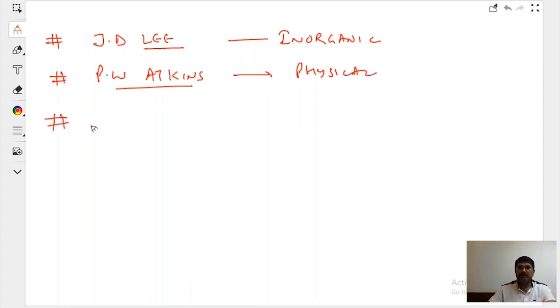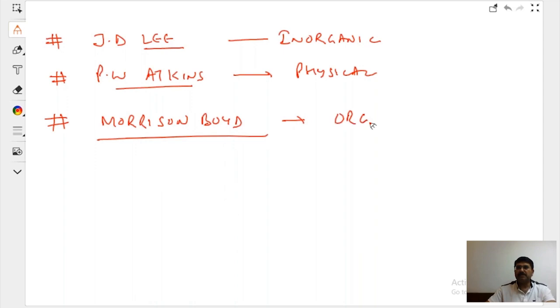And there is an excellent book known as Morrison Boyd. That is going to be for organic chemistry. But I will keep on telling you which books are required when they are required. And at the top of everywhere, my books will be sitting. Don't worry, you might have different books also, so you can be in touch with me on a personal level. We have many other books, L.G. Wade and maybe many more. You can go for it.